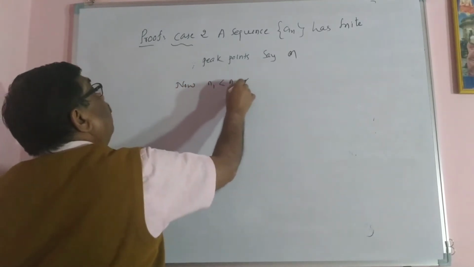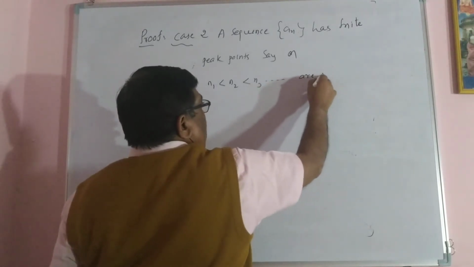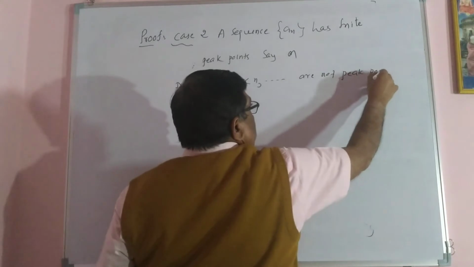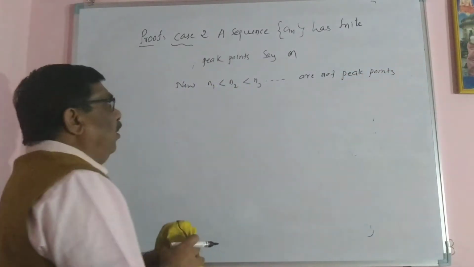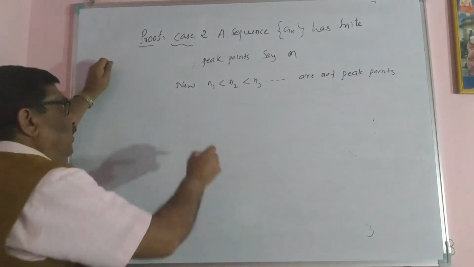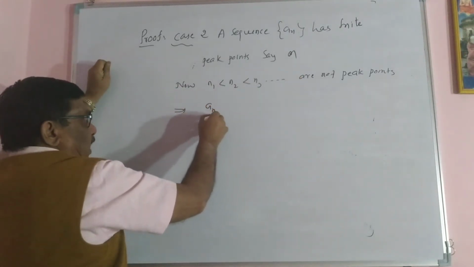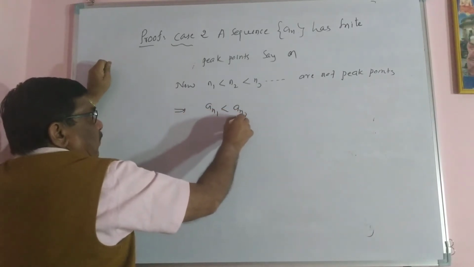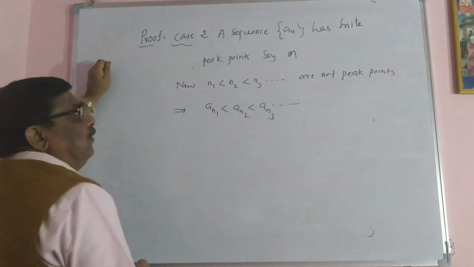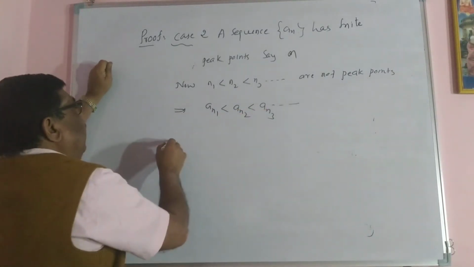Now n1 less than n2 less than n3 and so on are not peak points. All these are other than the peak points. This shows that none of them is a peak point. Definitely a_n1 is less than a_n2, less than a_n3, and so on, because none of them is a peak point, you cannot get that inequality reversed.